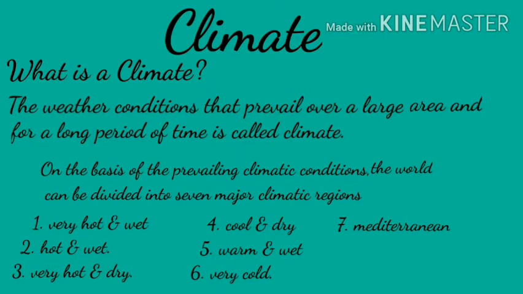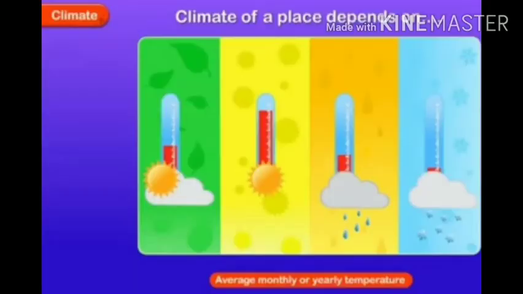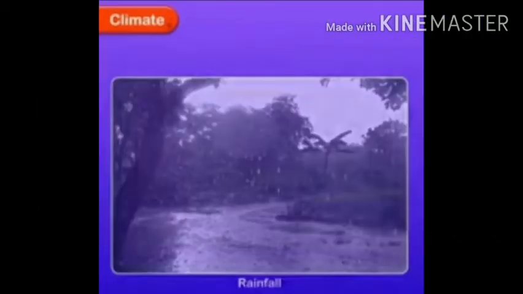First one, very hot and wet. Second, hot and wet. Third, very hot and dry. Fourth, cool and dry. Fifth, warm and wet. Sixth, very cold. Seventh, Mediterranean. The climate of a place depends on its average monthly or yearly temperature, and average amount of rainfall or snow.